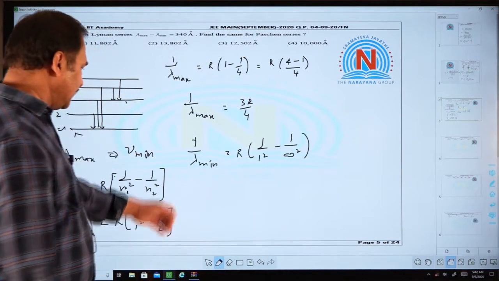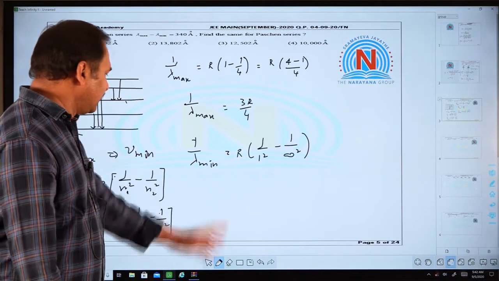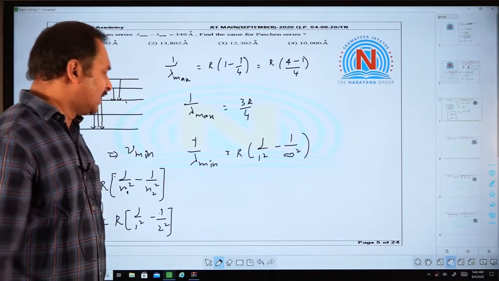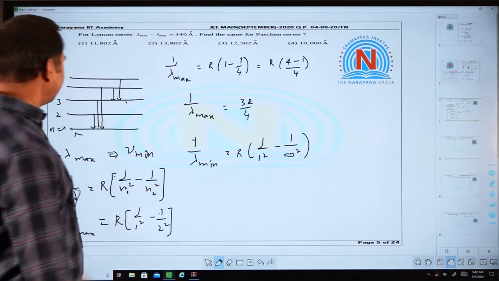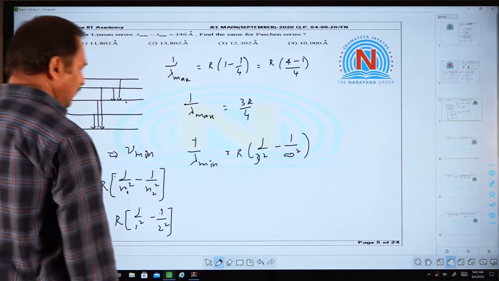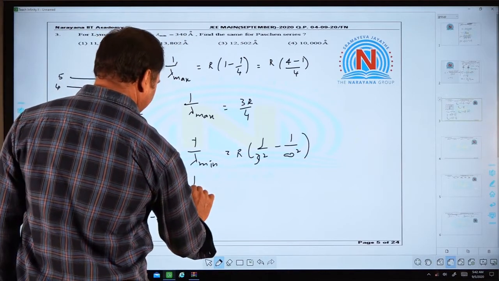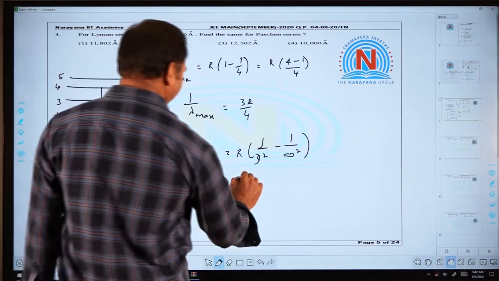Minimum wavelength means nothing but it corresponds to the maximum frequency line. The maximum frequency means maximum energy, meaning the transition must be infinity to the lowest level, that is, for the Paschen series it is 3. So, 1 by 3 square. Now, it comes out to be 1 by lambda minimum equal to R by 9.